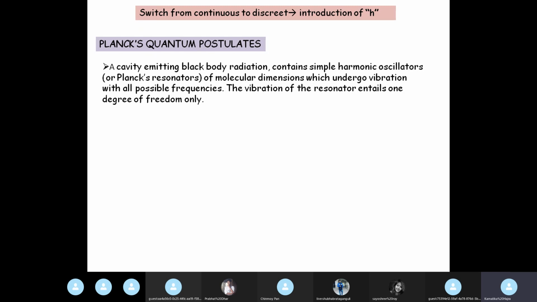These molecular oscillators or resonators undergo vibration with all possible frequencies, and the vibration of the resonator entails 1 degree of freedom only. Since it's a one dimensionally vibrating resonator, it entails only 1 degree of freedom. I hope you all can visualize the picture.